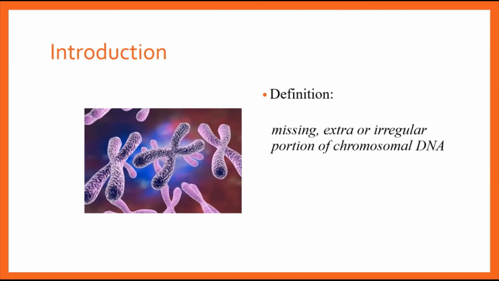All of the information that the body needs to grow and develop comes from these chromosomes, right? Each chromosome contains certain genes which make proteins, and they direct the development, the growth, or certain chemical reactions that are happening within the body. But when there is a defect in the chromosome or in the arrangement of the genetic material in the chromosome, that is when chromosomal aberrations occur, or generally we call them chromosomal abnormalities or chromosomal disorders.